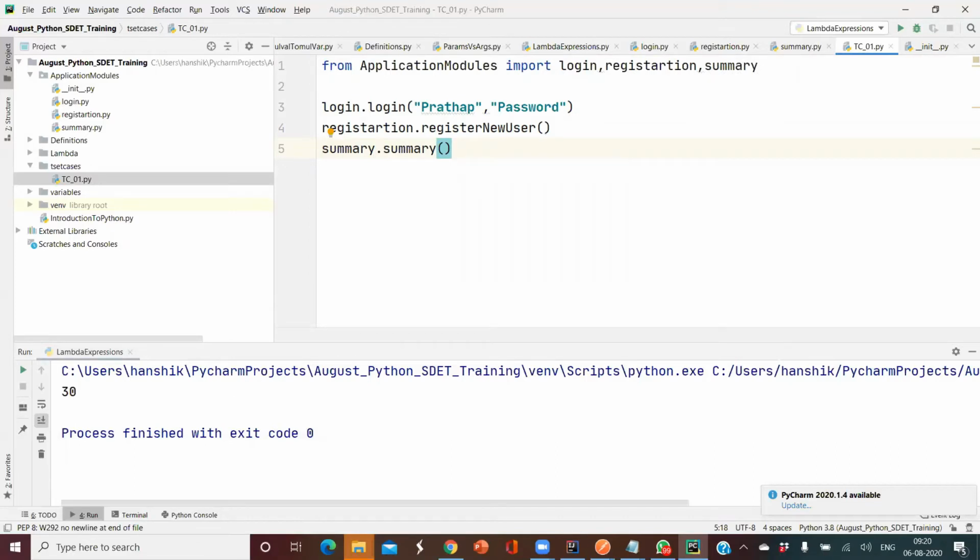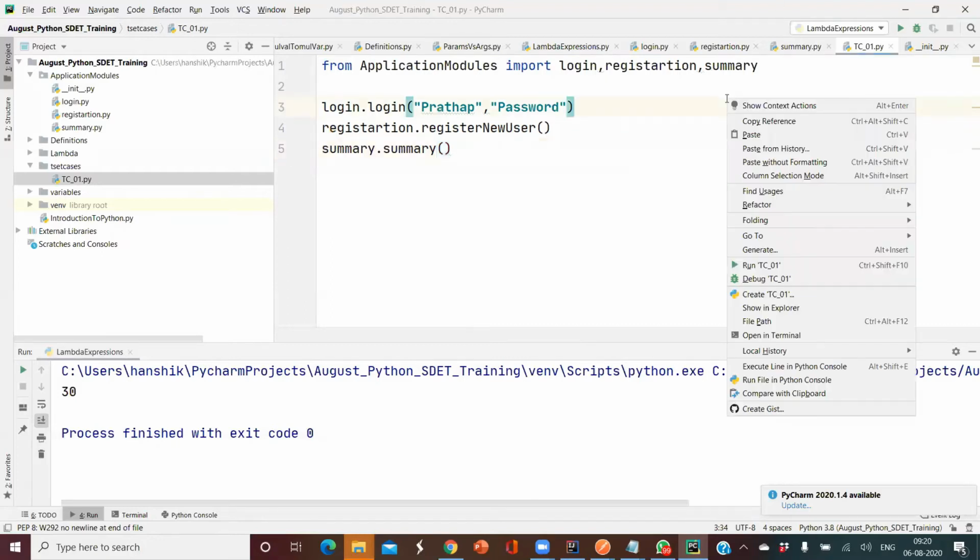So now what I did is make my business logic separate, and I kept it in individual files. Whenever it is required, I import them and start accessing them by their names. Okay, now let's go and run this.